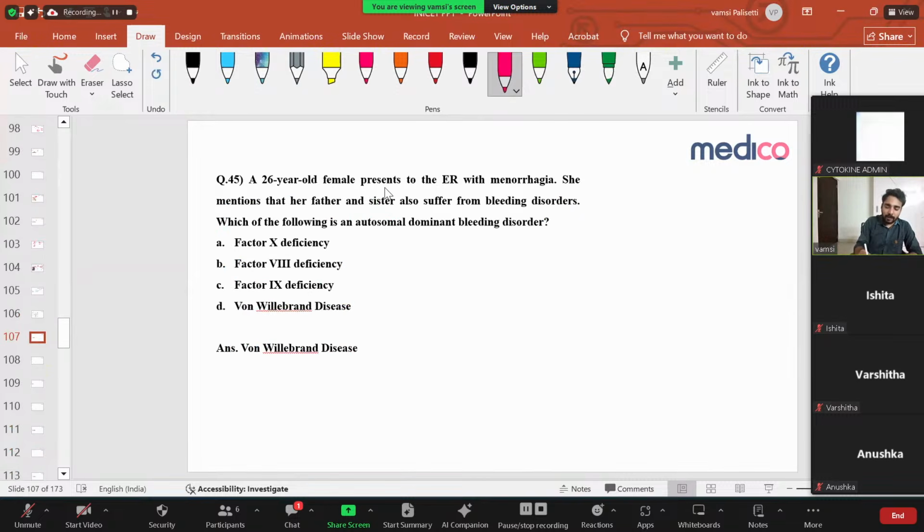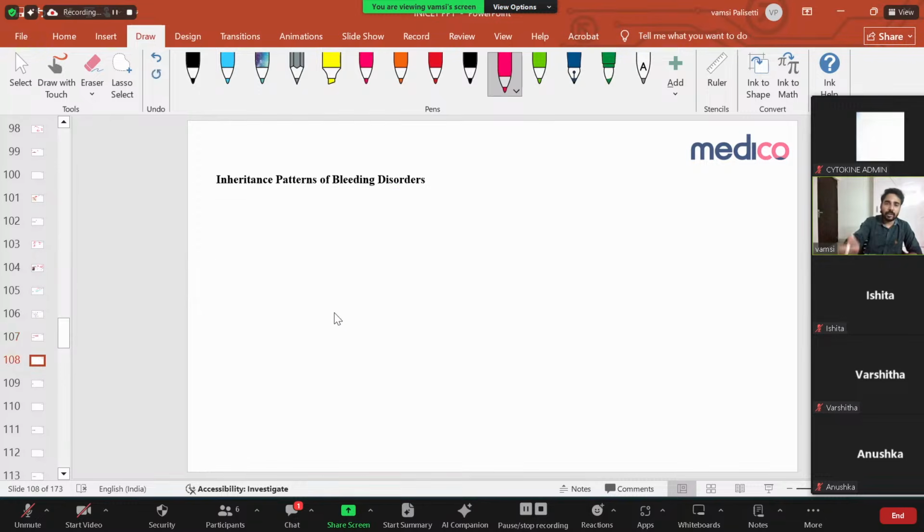A 26-year-old female presents to the ER with amenorrhea. She mentions that her father and sister also suffer from bleeding. Father is there, sister is there, she is also having it. Which of the following is an autosomal dominant bleeding disorder? It is von Willebrand disease, which is autosomal dominant. Factor 8 and the like are X-linked diseases. So just study this slide of inheritance patterns of bleeding disorders. Nothing much to explain here.